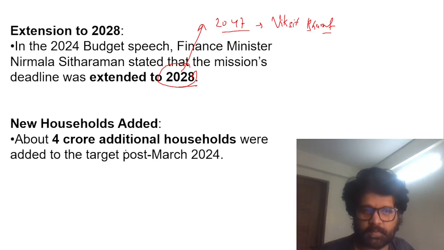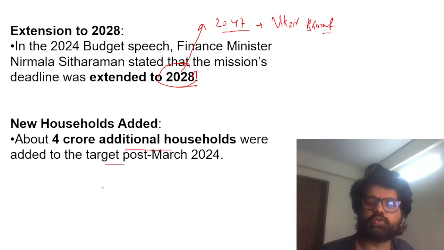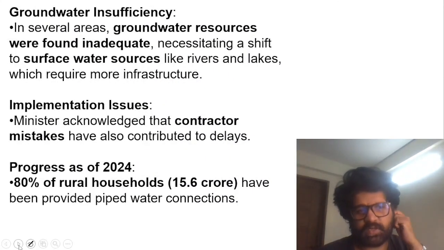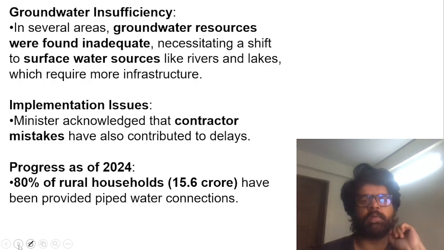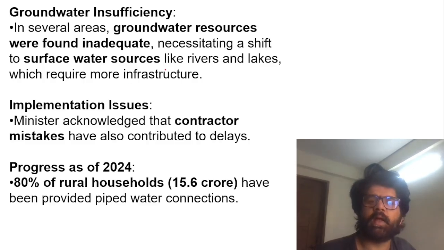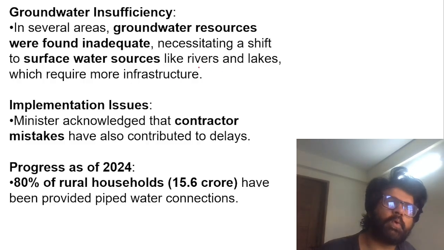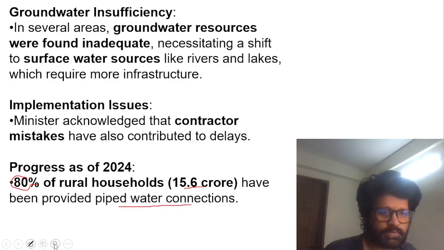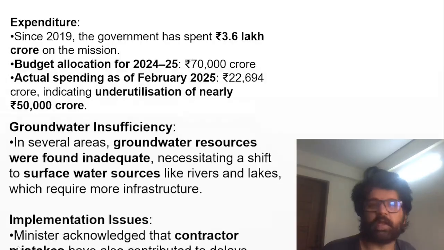So 4 crore additional households were added to the target post March 2024. But these 4 crore additional households are not getting reflected on the website of this Jal Jeevan Mission. So maybe later on they will be. Groundwater is inadequate, and now piped water connections have to be taken from rivers and lakes and all. We need more infrastructure, and then contractor mistakes and all those things have happened. But the good thing is 80% of rural households, 15.6 crore, have been provided piped water connections. So it's good news. It's a silver lining, right?